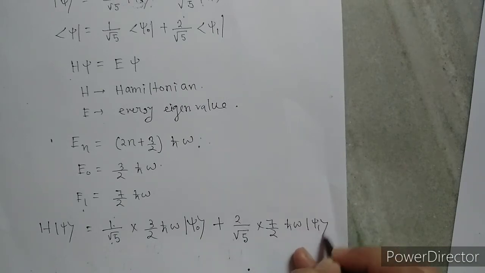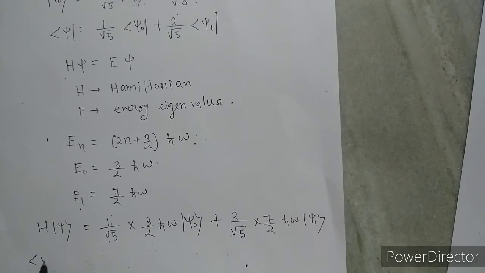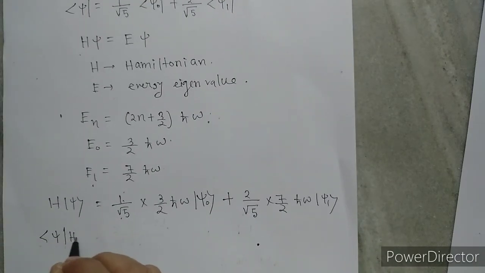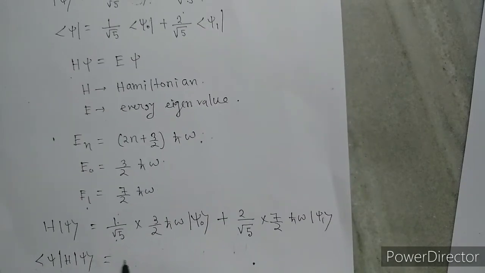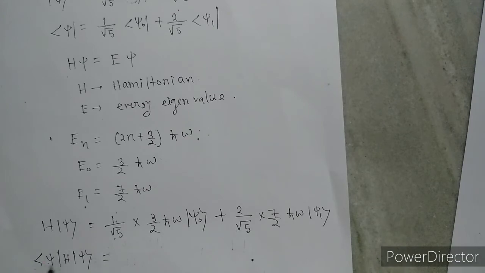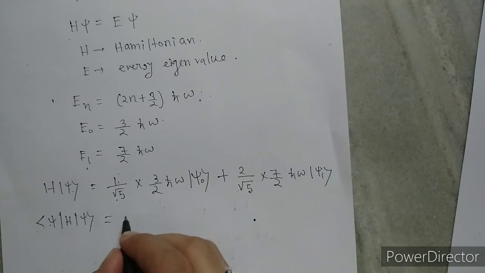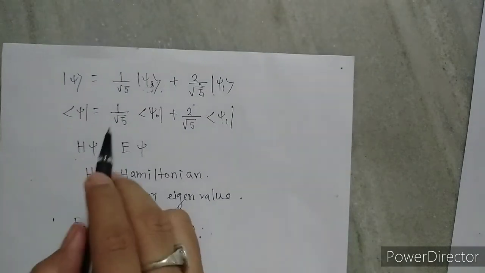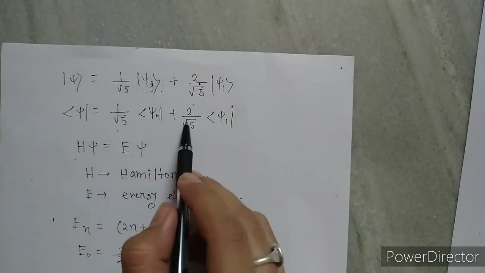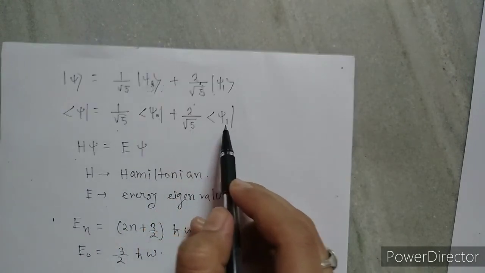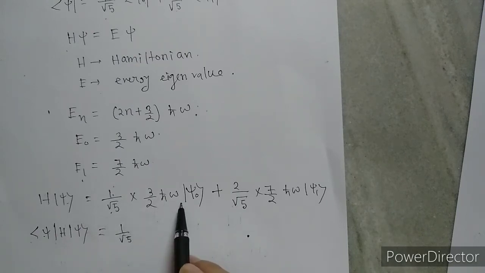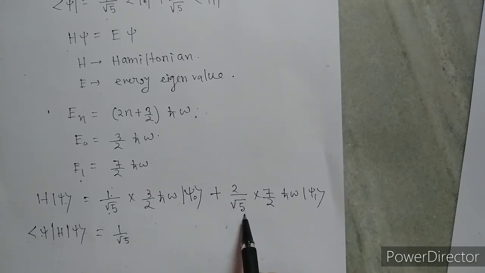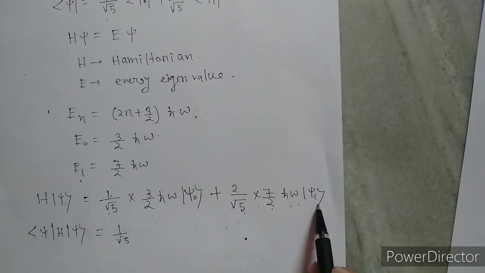So the expectation value of energy is bra psi H ket psi equals to, so inner product of bra psi with H ket psi. So we can write bra psi equals to 1 by root 5 bra psi 0 plus 2 by root 5 bra psi 1, and H ket psi equals to 1 by root 5 into 3 by 2 h cut omega ket psi 0 plus 2 by root 5 into 7 by 2 h cut omega ket psi 1.